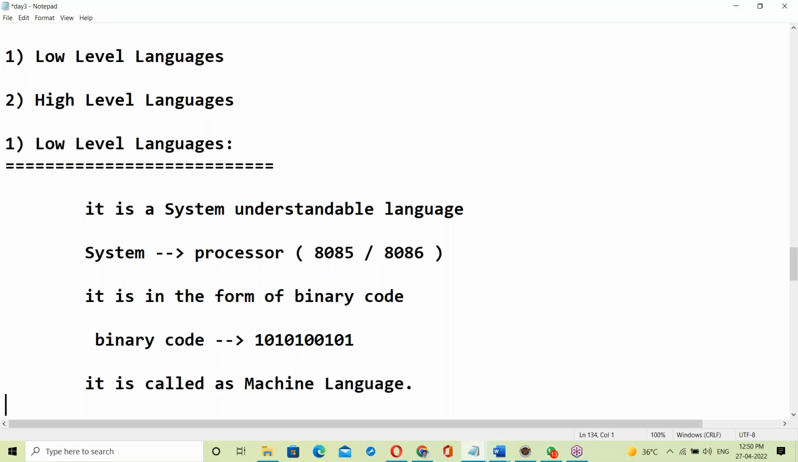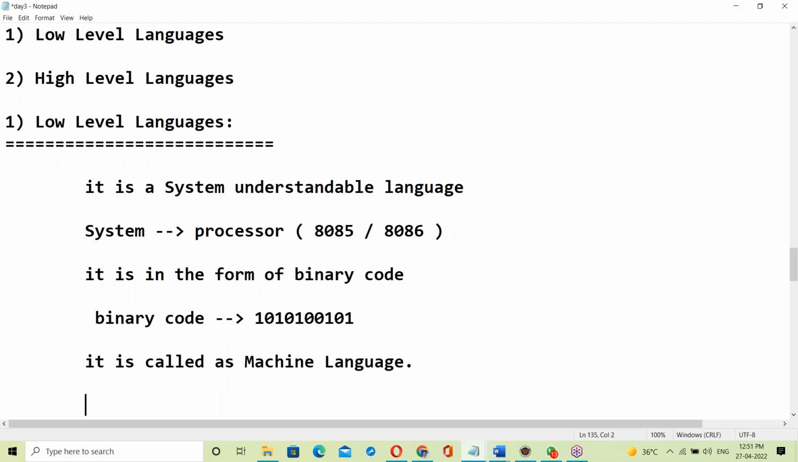It is called machine language. Machine means processor, so we simply call it machine language. The first language in the computer is machine language. Machine language is somewhat complicated.